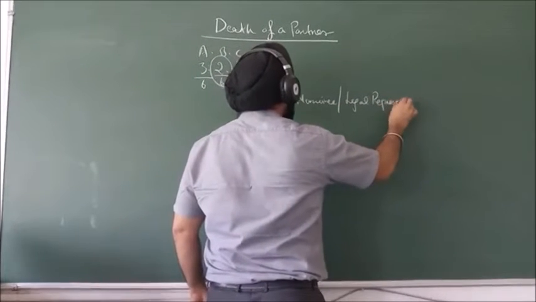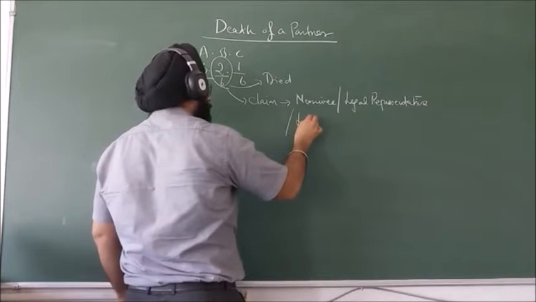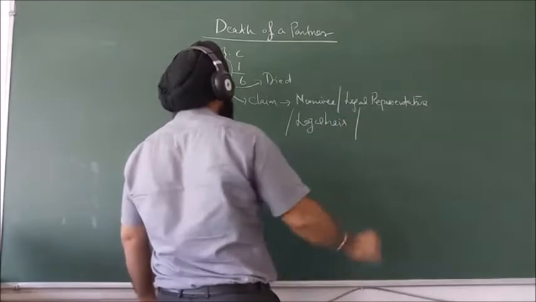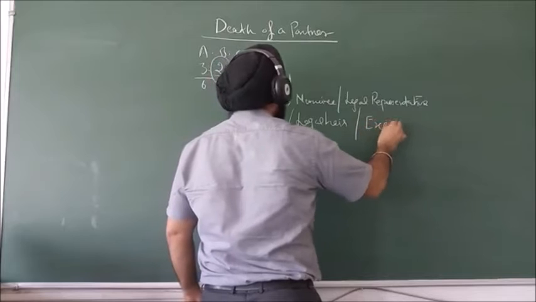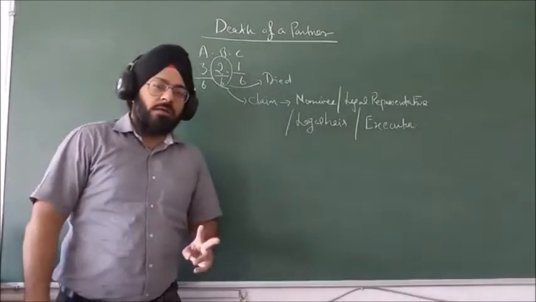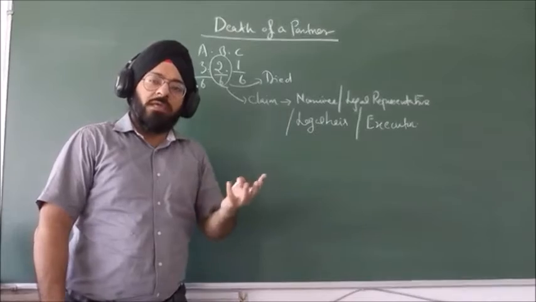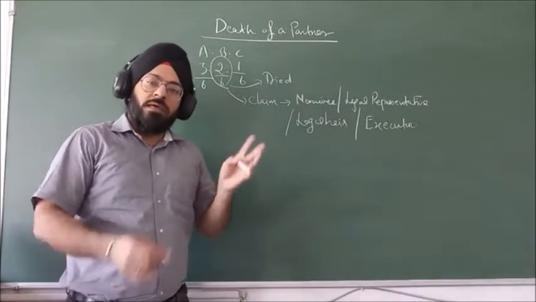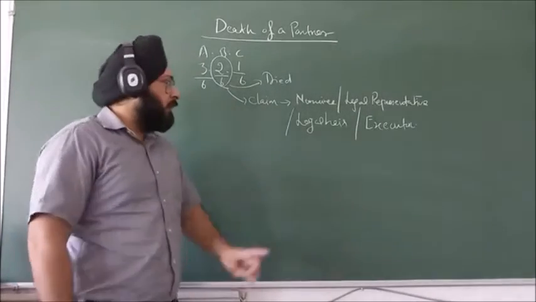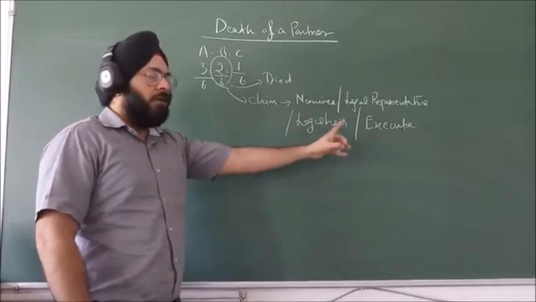or we can say legal heir, or we can say executor. Right? If A, B, C are three partners and B died, then the claim of B will belong to the person to whom he has written that after my death, my amount of money will be given to such and such person. So that person is known as nominee, or legal representative, or legal heir, or executor.